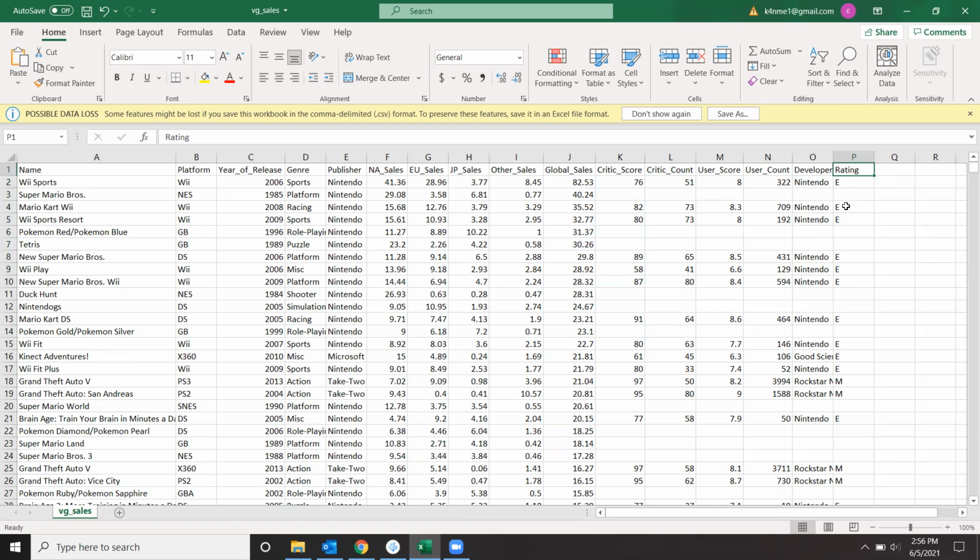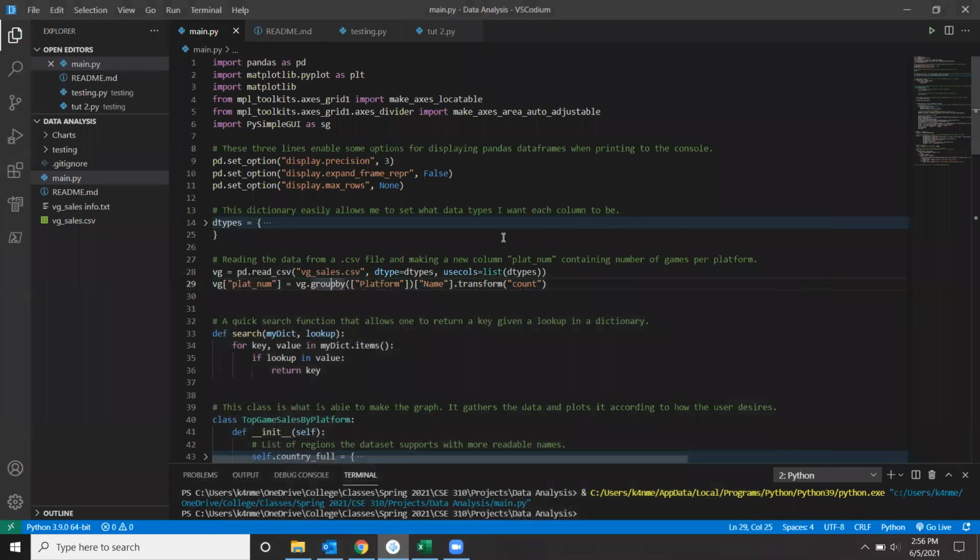And not all games have all categories. I don't know why that is. I'm assuming it's something that has to do with the Metacritic website, but every game does have a sales category. So yeah, that is the data that I used. Why don't we take a look at the program now?